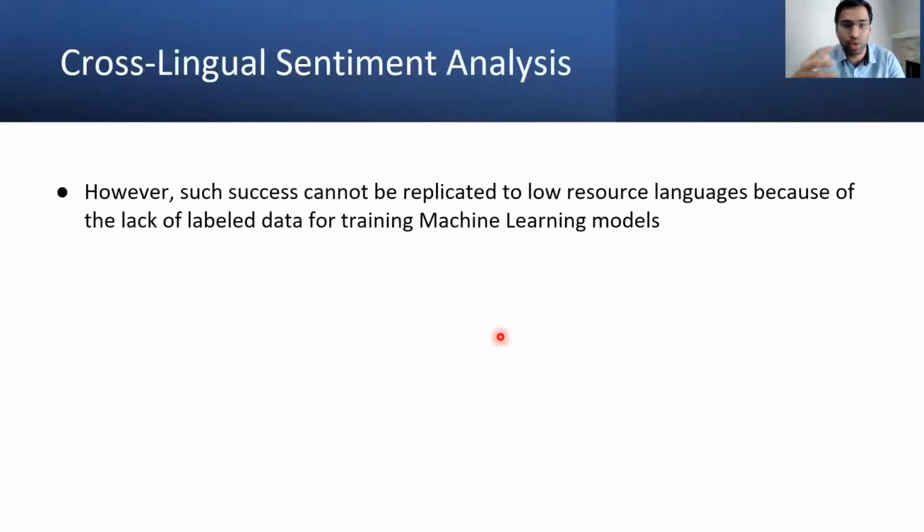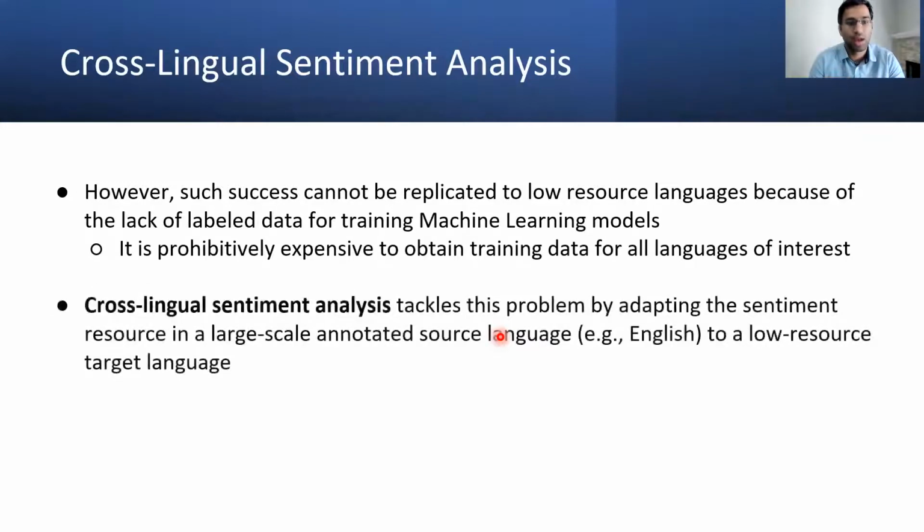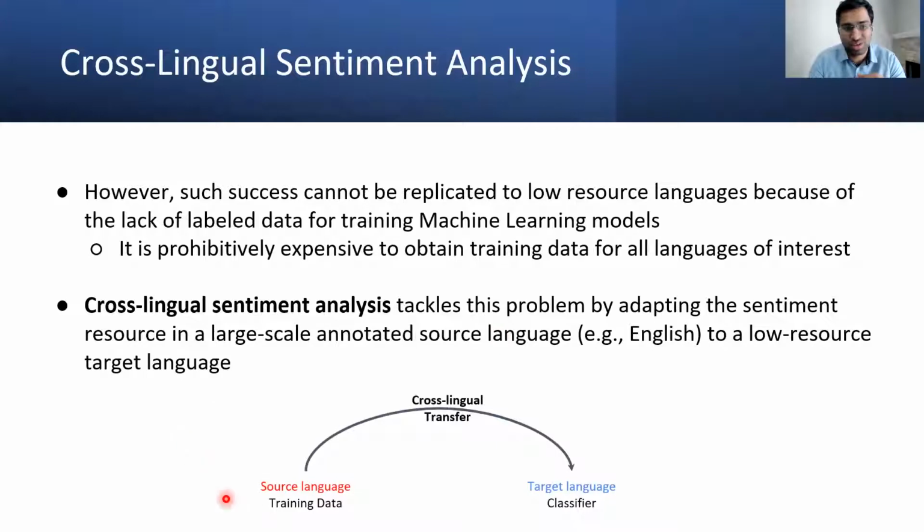But this is not the case for low resource languages, because they lack labeled data, which is essential for training machine learning models. And it's really expensive to collect this training data for all languages of interest. To tackle this problem, we can use cross-lingual sentiment analysis, which is adapting the sentiment resource in a large-scale annotated data set, such as English, to a low-resource target language. Basically, we use source language training data, like English training data, we do a cross-lingual transfer, and then we get a target language classifier, which achieves similar performance as the source language classifier.